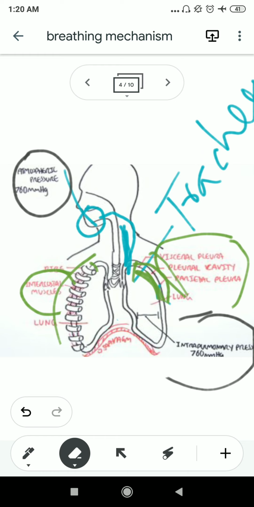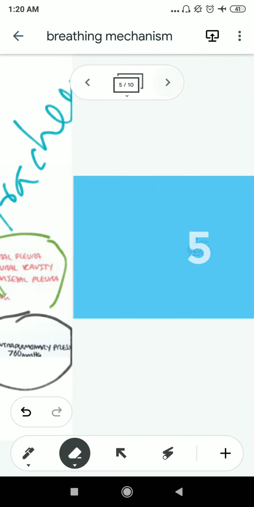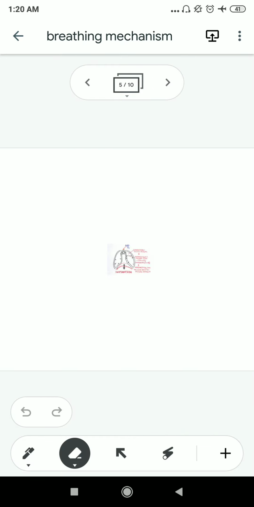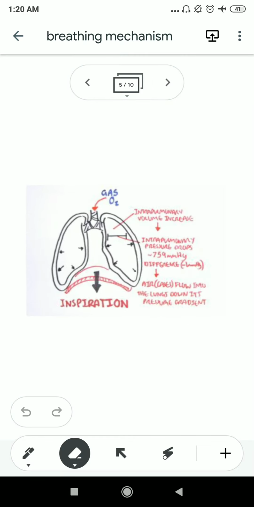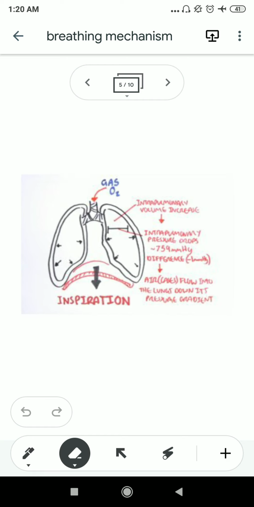Now breathing has two phases, two steps. One is inhalation and another is exhalation. Better you say inspiration and expiration. So first we will discuss the mechanism of inspiration, then we will discuss the mechanism of expiration. Okay, so first we will discuss the process of inspiration. What is the meaning of inspiration? That means we need to intake air from the surrounding atmosphere.